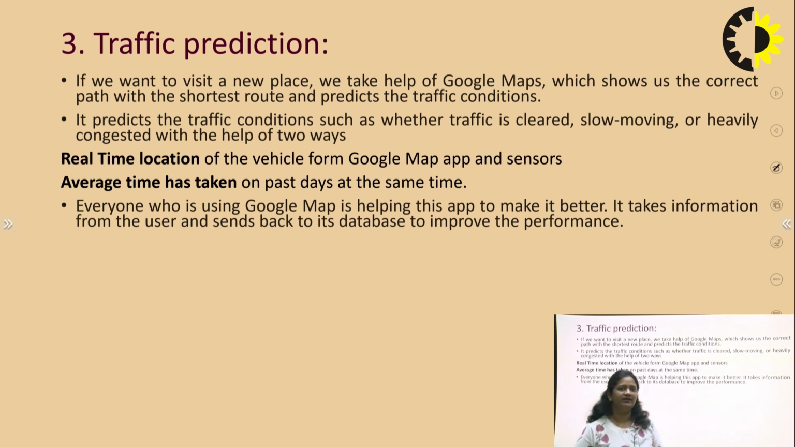It predicts the traffic conditions, such as whether the road is clear, slow moving, fast moving, or congested, in real time. It helps in two ways: the real-time location of the vehicle on Google Maps and sensors, and the average time taken on past days at the same time. Everyone using Google Maps is helping the app to make it better. It takes information from the user and sends it back to its database to improve the performance.